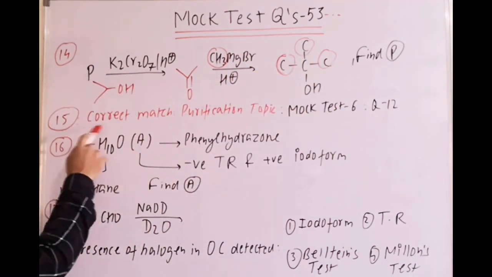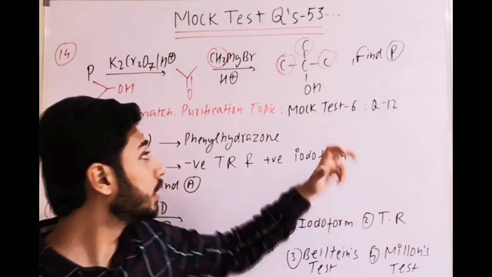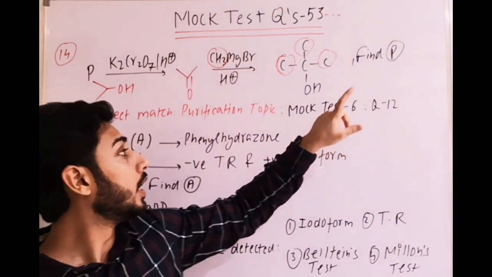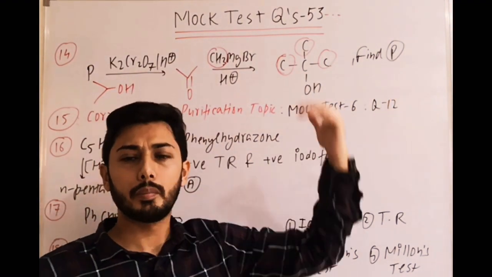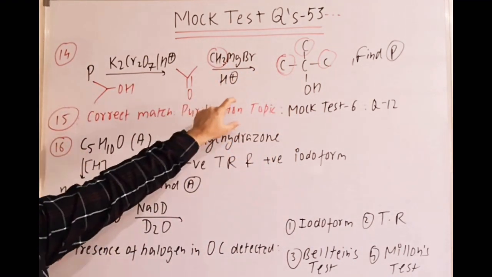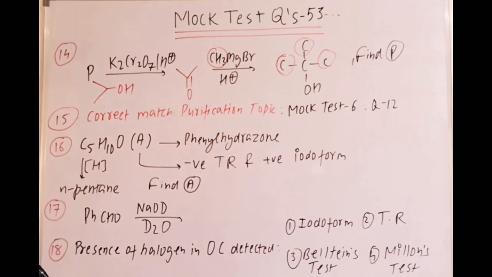Next question is correct match, purification topic. Yes, this question is already covered in detail in mock test 6 discussion. Mock test 6 in the Abhyas app, it is number 12. Maybe in the numbering you will get something different. But yes, at least go through that one again, because it is from the purification topic, which is generally skipped by the students.